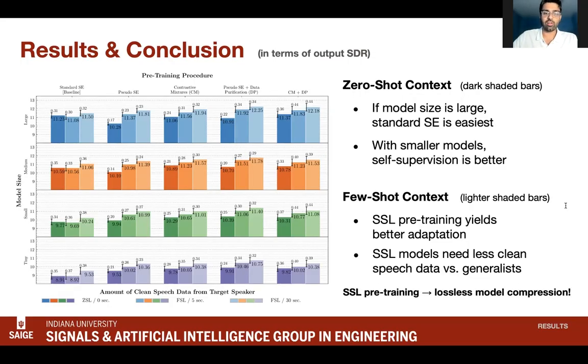Lastly, if we look across the horizontal sub-axes, it's evident that self-supervised pre-training does enable a kind of lossless model compression. In conclusion, our results show that self-supervised pre-training leads to smaller, more efficient PSE models, which require less training data and still perform better.